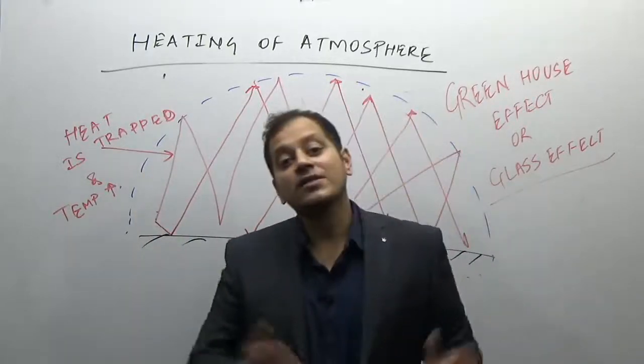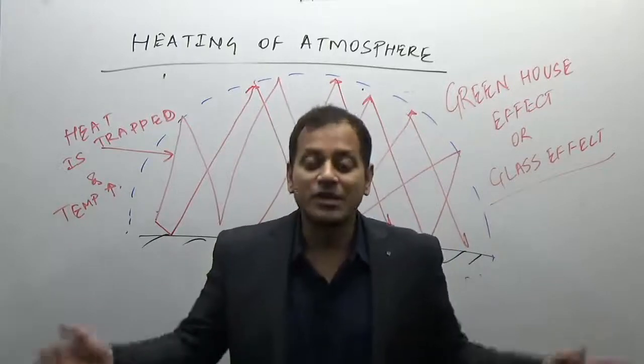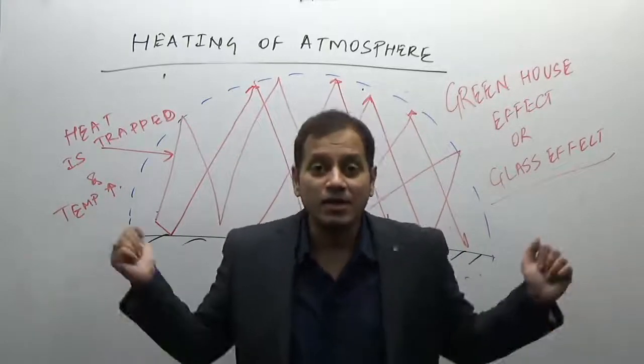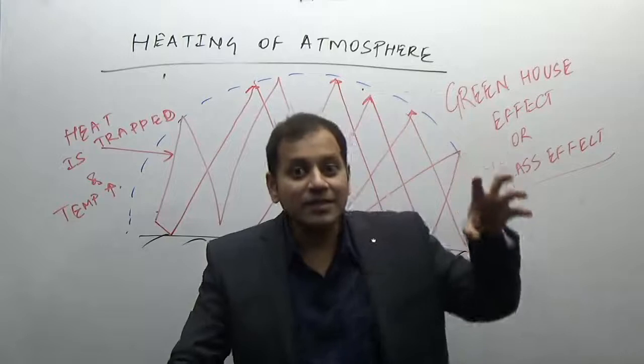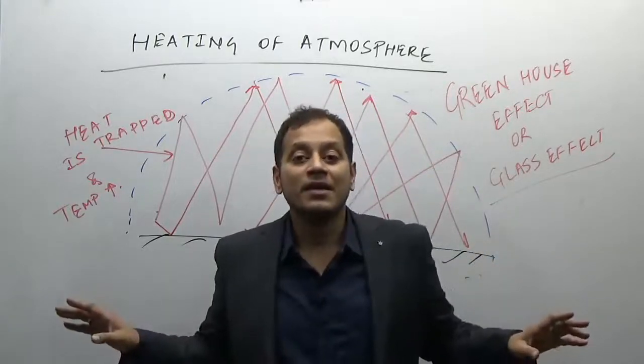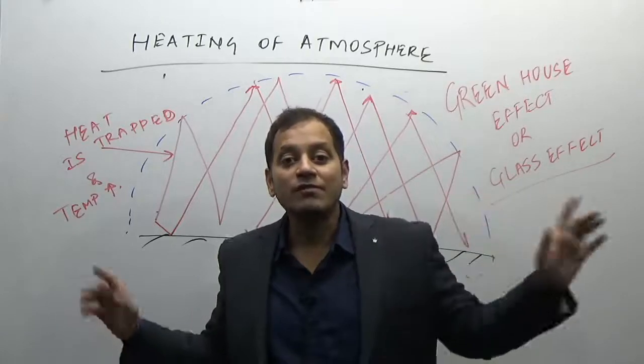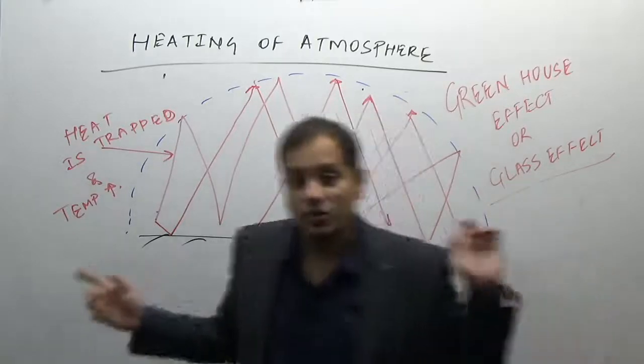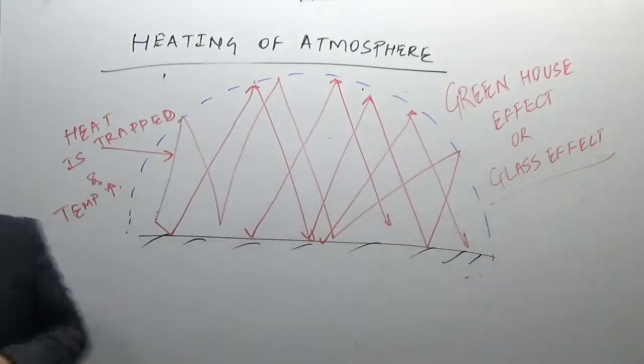It is also known as glass effect, because even in the glass, the same thing happens. The radiations enter the car through the glass, but they cannot escape through the glass again. So the long wave versus the short wave radiation. This is how the heating of the atmosphere takes place.